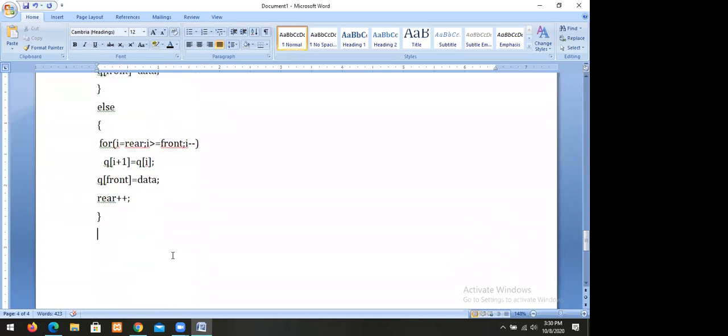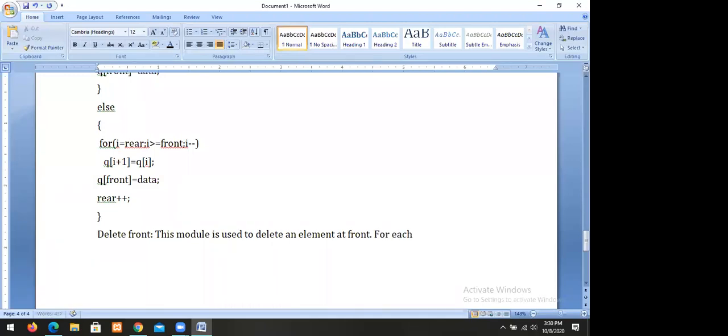So then we go for delete front. This module is used to delete an element at front.